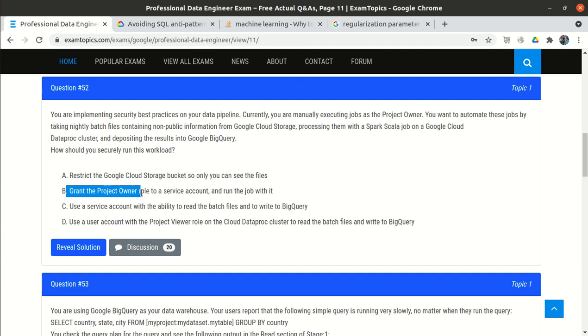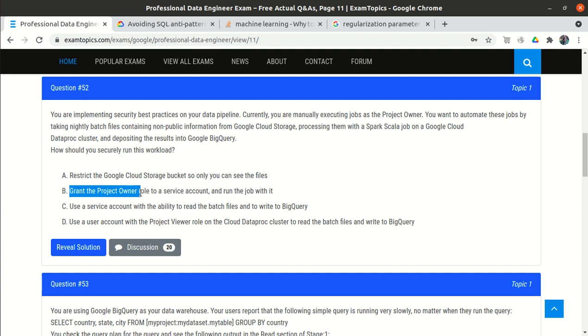Second option: grant the project owner role to the service account and run the job with it. This looks okay, because we want to automate these actions. If the user will not interfere, then the service account should come into the scenario, right? We need to give the service account some access. First, cloud storage access so that it can read the files. Second, write access to Google BigQuery so that it can write the files. Third, Dataproc access so that it can run the pipelines, right? They say to grant the project owner role.